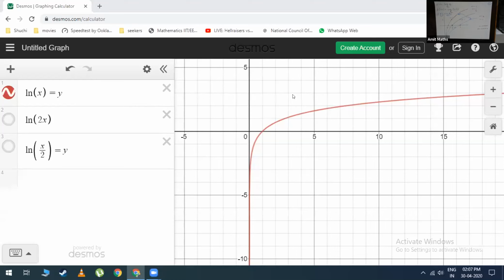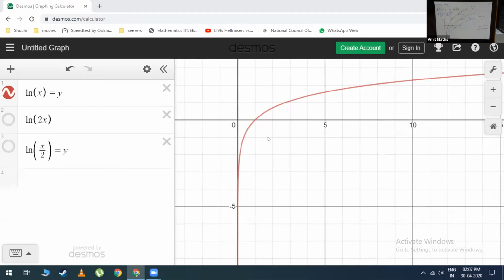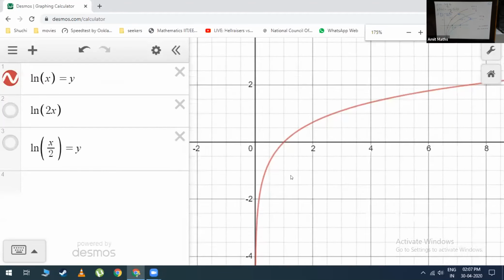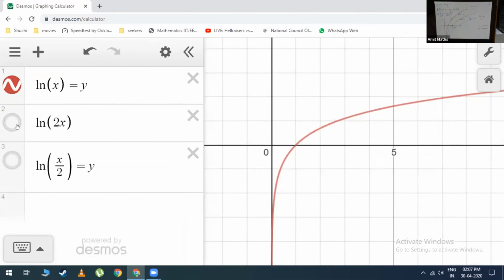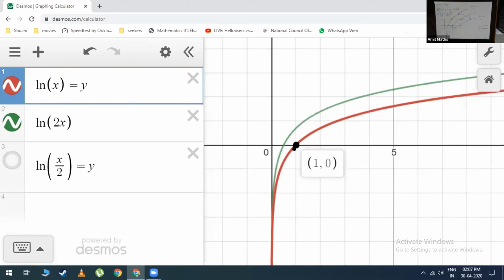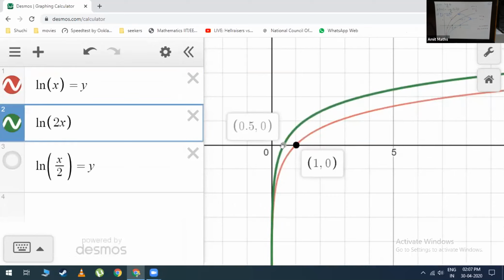When I have log x, this was the curve. Okay, I'll zoom in a little bit. Now when I'm drawing the curve for log 2x, this green one is the curve for log 2x. This point is (1, 0). Now this left-side point is (0.5, 0). So this whole curve is shifting towards the left. Not exactly shifting, it is stretching towards the left.